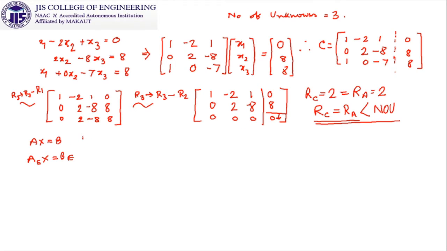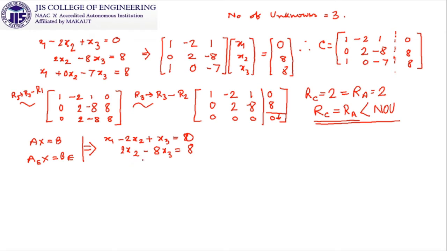So this will give us x1 minus 2x2 plus x3 is equal to 0, and 2x2 minus 8x3 is equal to 8.